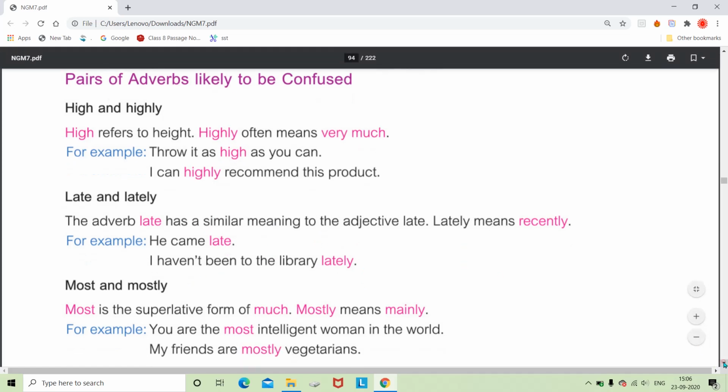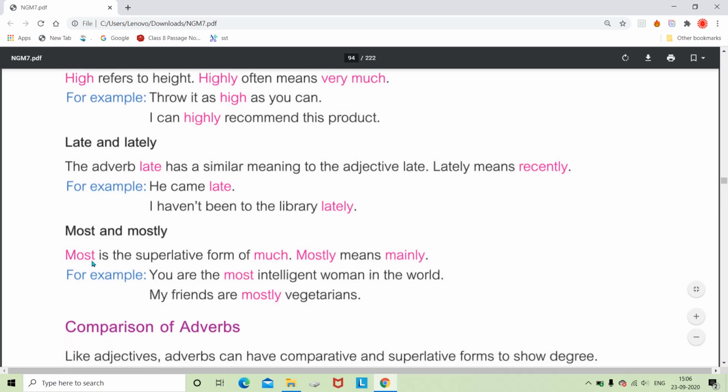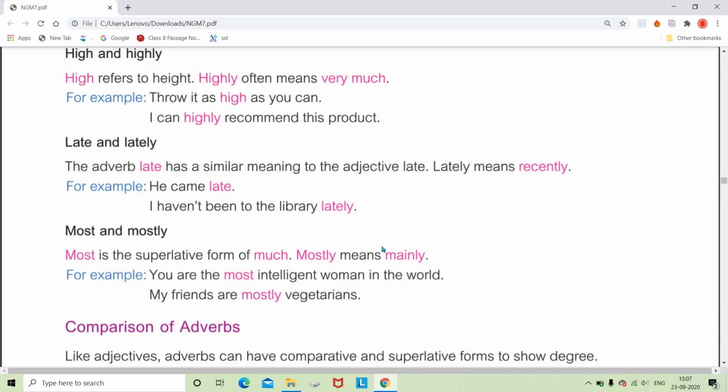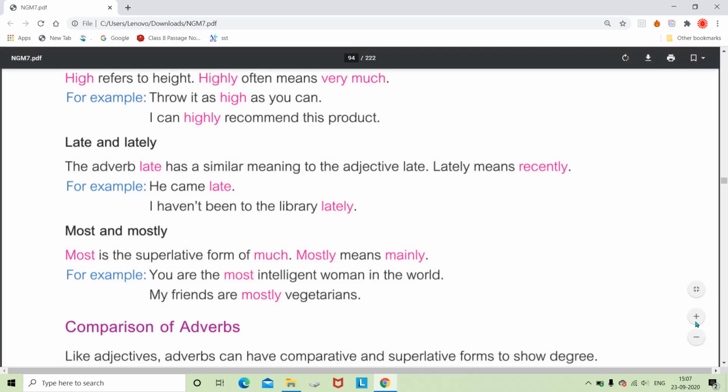And the same example is given here, most and mostly. Most is the superlative form of much, and mostly means mainly. So you are the most intelligent woman in the world, and we can say my friends are mostly vegetarians. So we can say mainly. Mostly means mainly. And whenever we are using much in the comparative, that much is converted into most when we are writing the sentence in the superlative.